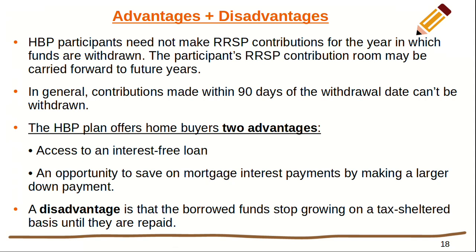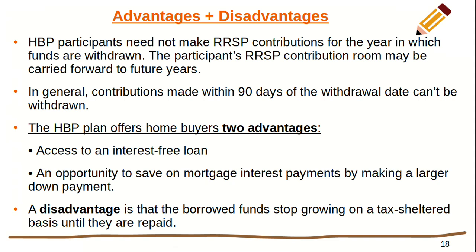Home Buyers Plan offers home buyers two advantages. 1. Access to an interest-free loan. 2. An opportunity to save on the mortgage interest payments by making a large down payment. A disadvantage is that the borrowed funds stop growing on a tax-sheltered basis until they are repaid.